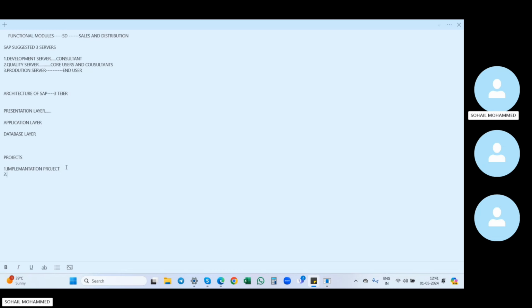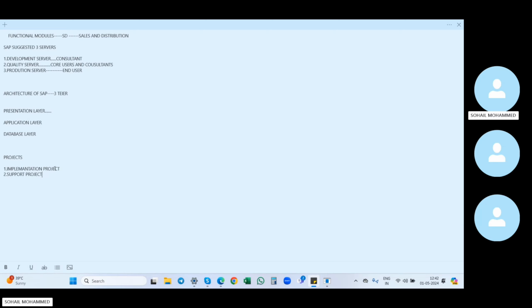Next we have the support project. In the support project, the implementation is already done, SAP is already installed, and the old data is already implemented into SAP.